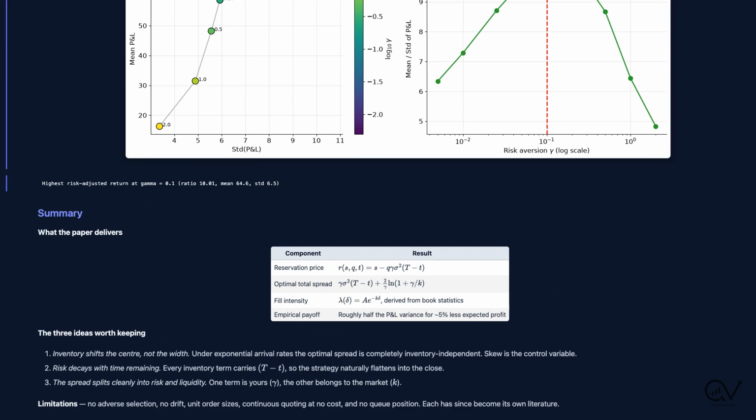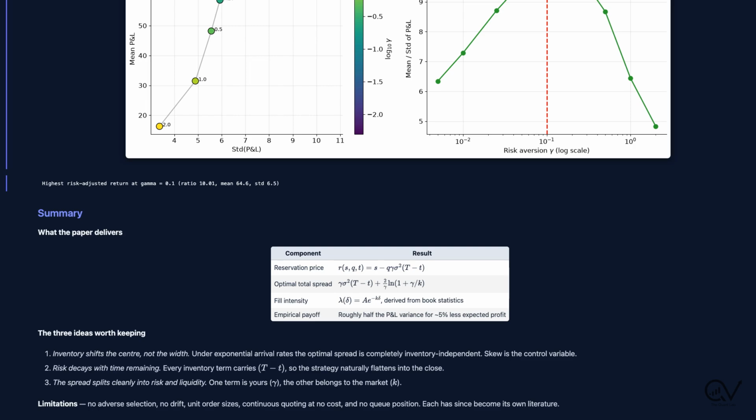So, what should you take away? 3 things. First, inventory shifts the center of your quotes, not their width. Under exponential arrival rates, the optimal spread is completely independent of how much stock you hold. Skew is the control variable. Second, every inventory term carries T minus t, so risk decays with the time remaining, and the strategy flattens naturally into the close. Third, the spread splits cleanly into a risk piece you own through gamma and a liquidity piece the market gives you through k.